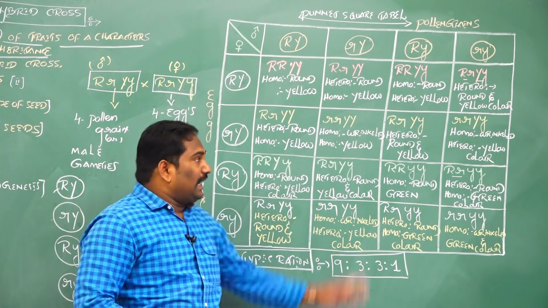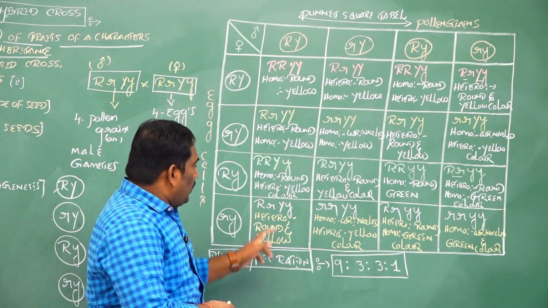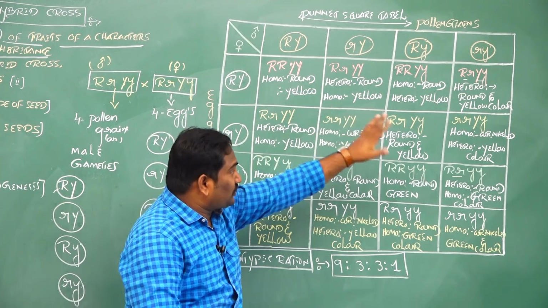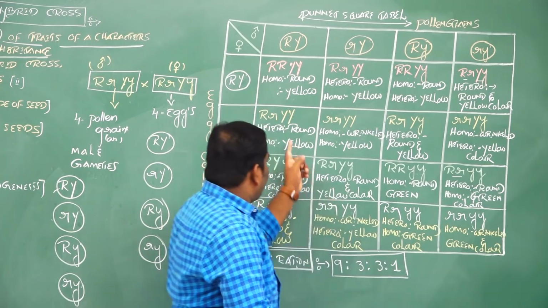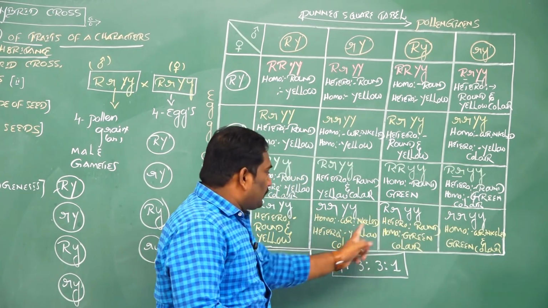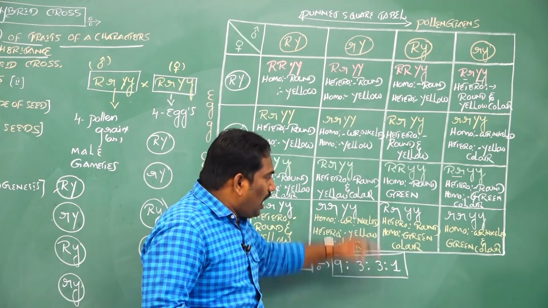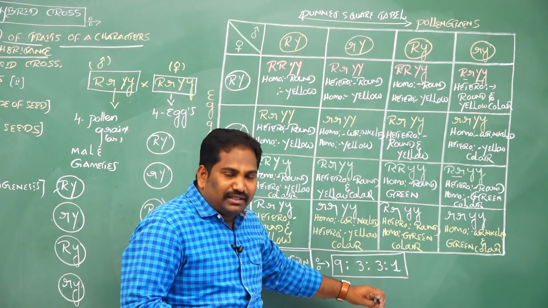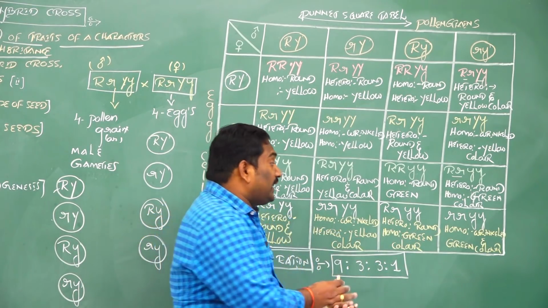At the end of this experiment, a total of 16 offspring are produced. 1, 2, 3, 4, 5, 6, 7, 8, 9, 10, 11, 12, 13, 14, 15, 16. The total number of offspring or hybrids generated in the F2 generation of 2-gene inheritance is 16.